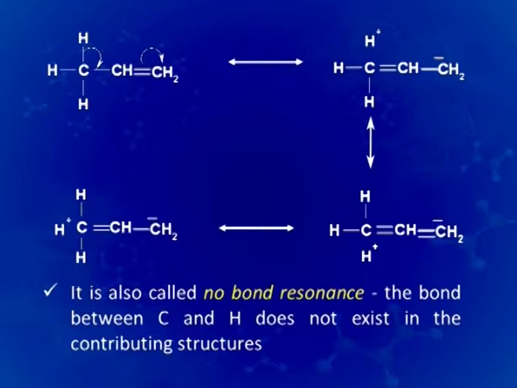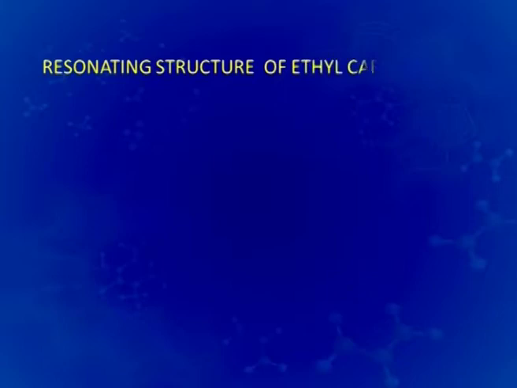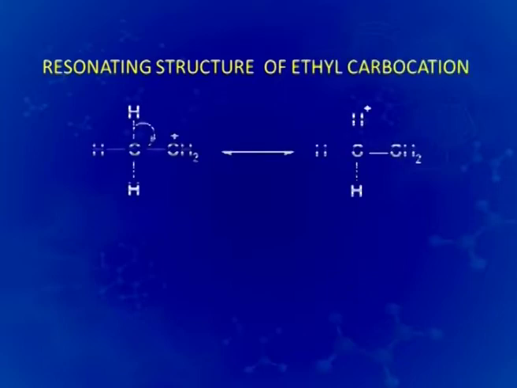The bond between carbon and hydrogen does not exist in the contributing structures, and the way one hydrogen contributes to this structure, all the three hydrogens would do, and the number of resonating structures can be written. Similarly, the ethyl carbocation has resonating structures which can be written the way we wrote for a molecule which has a pi bond. Here we have an ethyl carbocation which has again 3 protons to contribute to the resonating structures with the help of a no bond resonance.